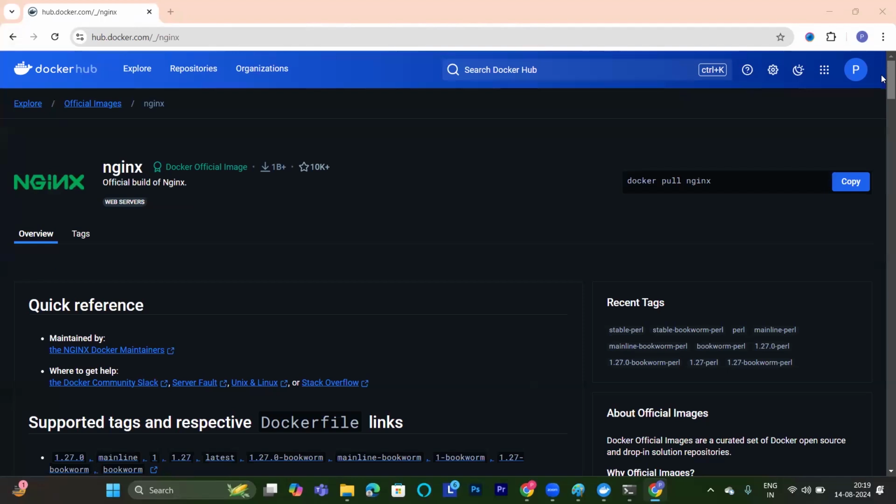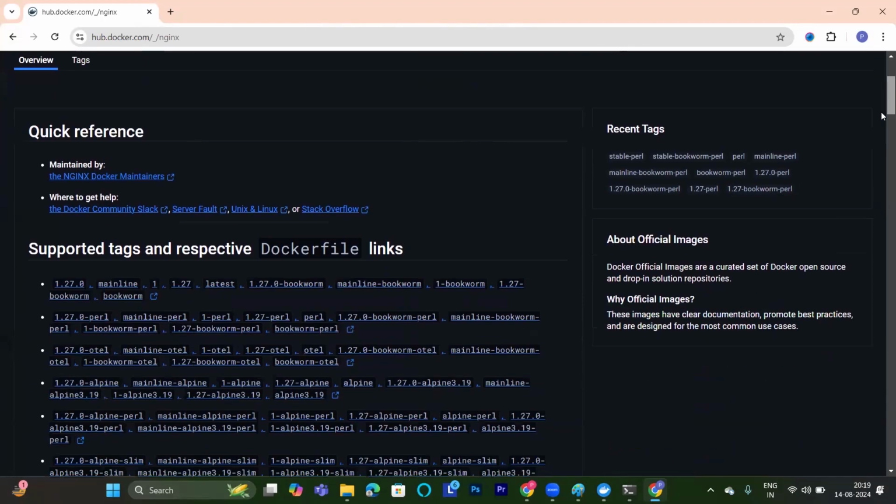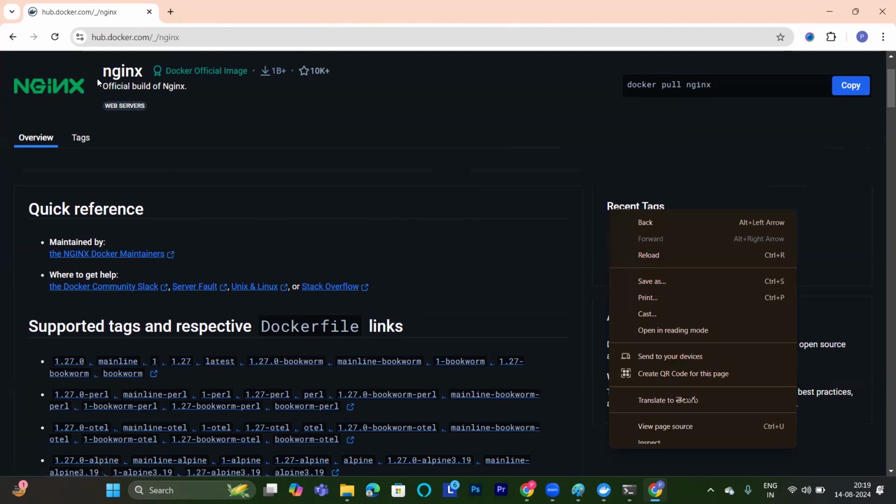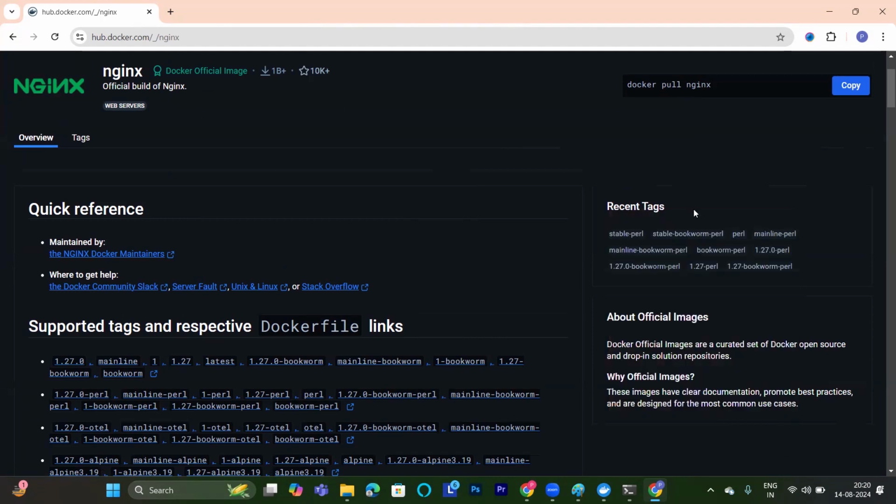Please remember, whenever I talk about tagging in our Docker environment, tagging means different versions of this application. Now see, this is my image. From the image, what are we doing? From the image, we are creating the container. And this is the different version of this image here.